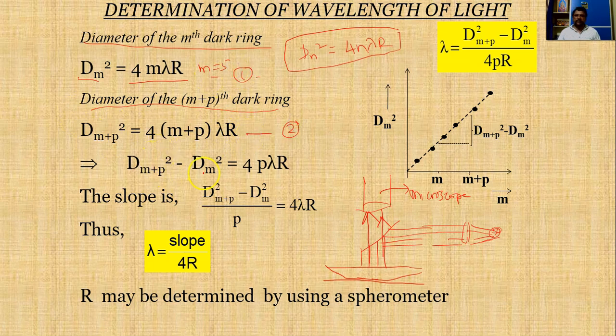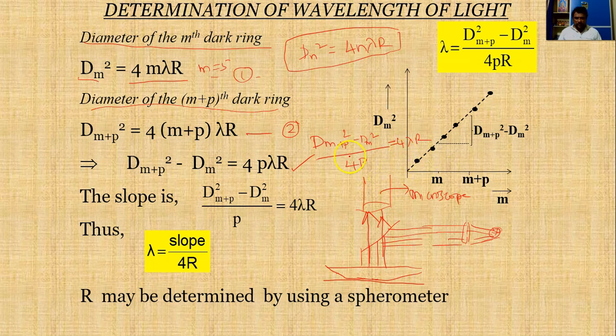Then 2 minus 1 will give you D(m plus p) whole square minus Dm square is equal to 4p lambda R. So from this, D(m plus p) whole square minus Dm square divided by p will be nothing but 4 lambda R.